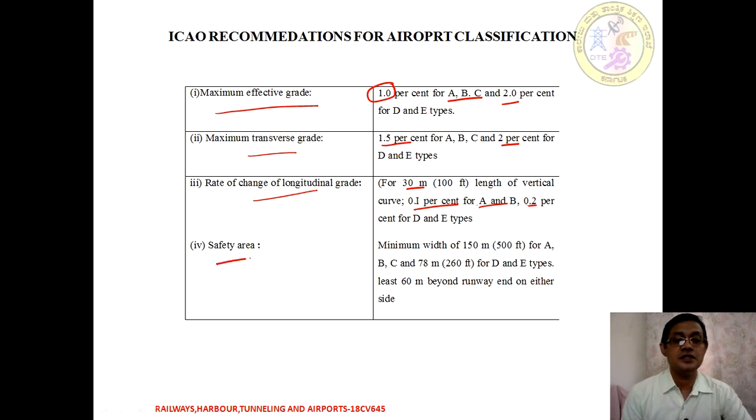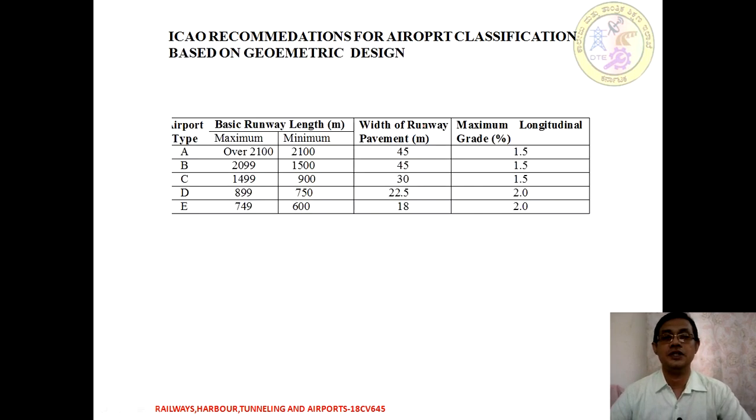So moving on to the safety area, the minimum width is going to be 150 meters for class A, B, C and 78 meters for D and E. At least 60 meters has to be provided beyond the actual runway on both ends of our runway length. So this is the ICAO recommended airport classification.